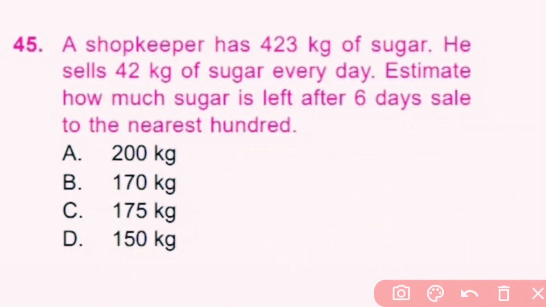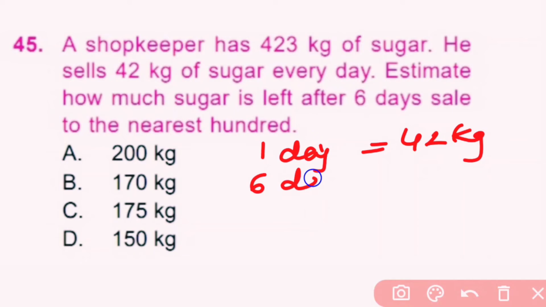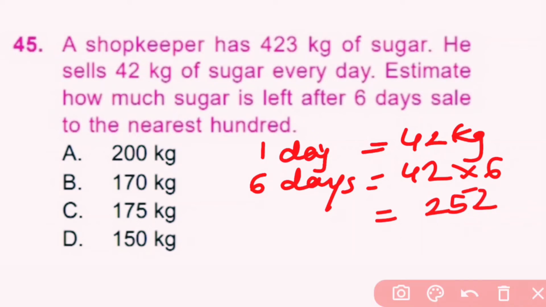Question number 45. A shopkeeper has 423 kg of sugar. He sells 42 kg of sugar every day. Estimate how much sugar is left after 6 days of sale, to the nearest 100. In one day he sells 42 kg of sugar, so for 6 days, 42 into 6 is equal to 252 kg.